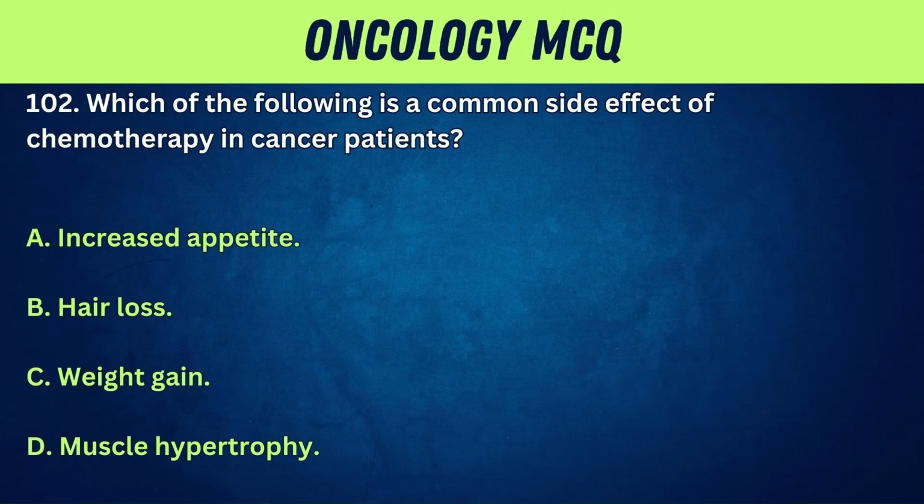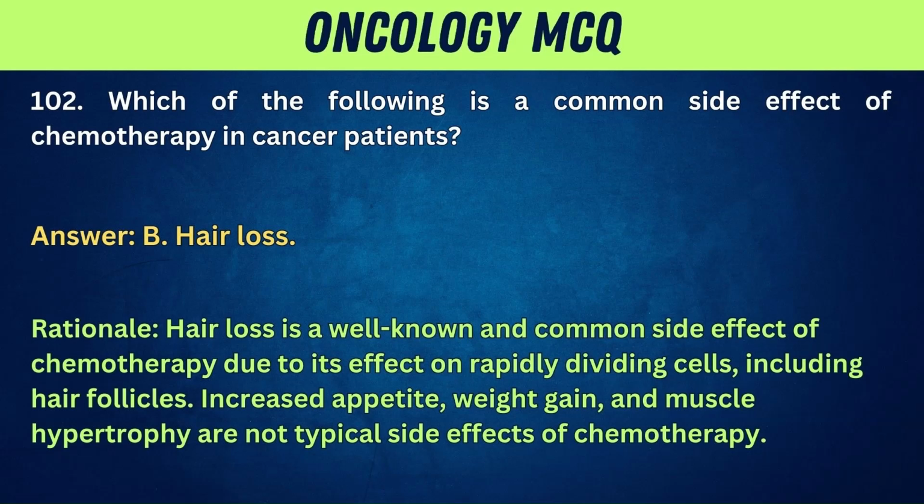102. Which of the following is a common side effect of chemotherapy in cancer patients? A. Increased appetite. B. Hair loss. C. Weight gain. D. Muscle hypertrophy. Answer: B. Hair loss. Rationale: hair loss is a well-known and common side effect of chemotherapy due to its effect on rapidly dividing cells, including hair follicles. Increased appetite, weight gain, and muscle hypertrophy are not typical side effects of chemotherapy.